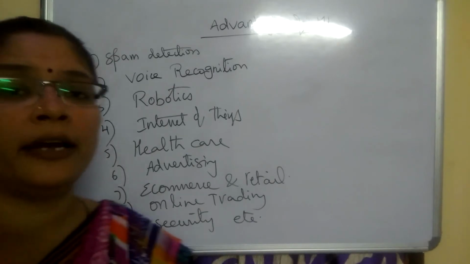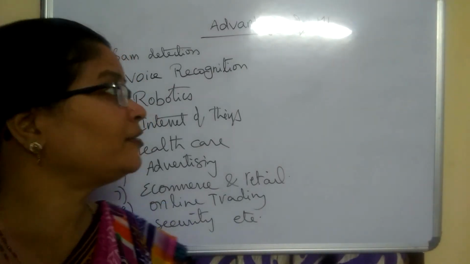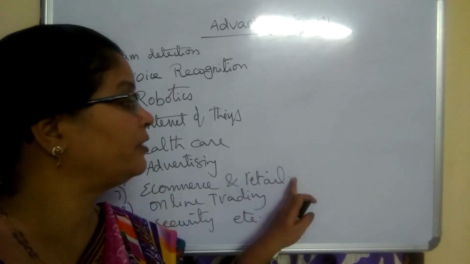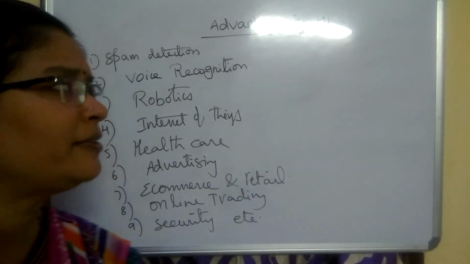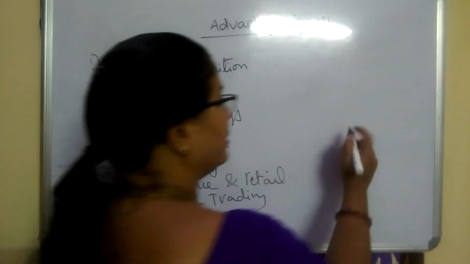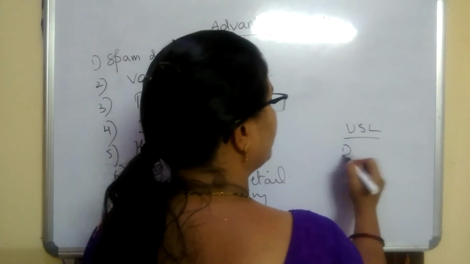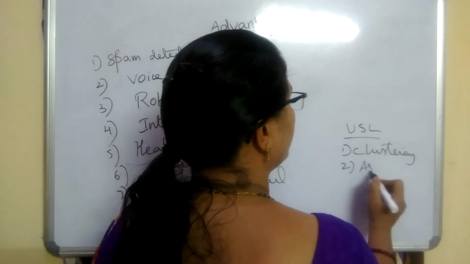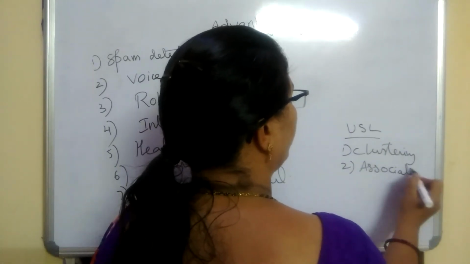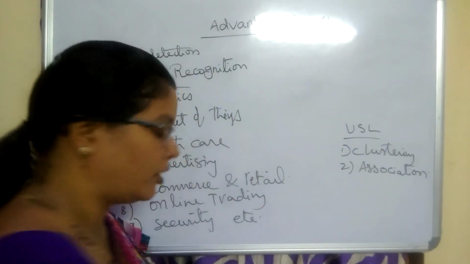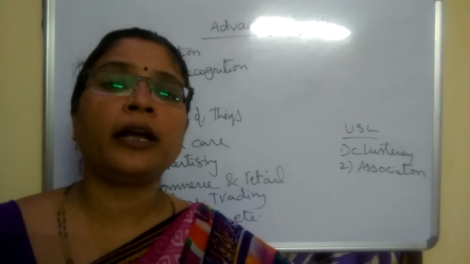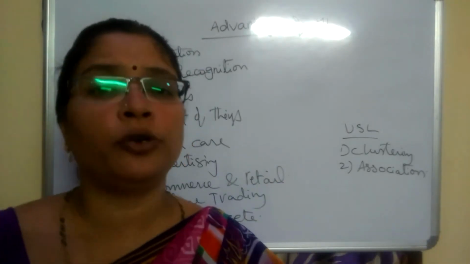And e-commerce and retail. Here also we make use of machine learning algorithms. In unsupervised learning, we discussed two things. The first one is clustering, and the second one is association rules. What is the meaning of association? Whenever a person is purchasing one item, what are the associated items he is going to purchase?